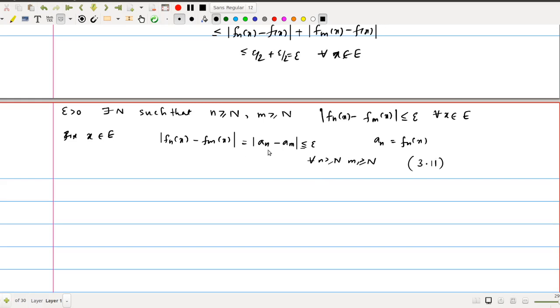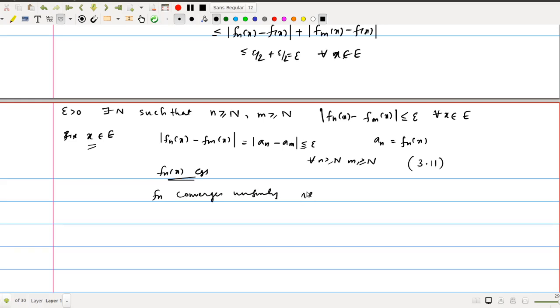I think that is 3.11. Now since this is a Cauchy sequence, we can say that this is the Cauchy criterion for the convergence of a sequence. Then this sequence fn of x converges. So this proves the pointwise convergence. If we fix any x, then fn of x converges. This implies fn converges uniformly.